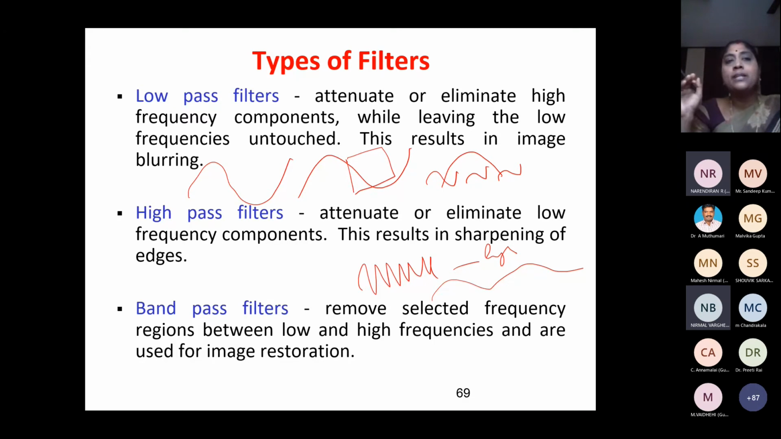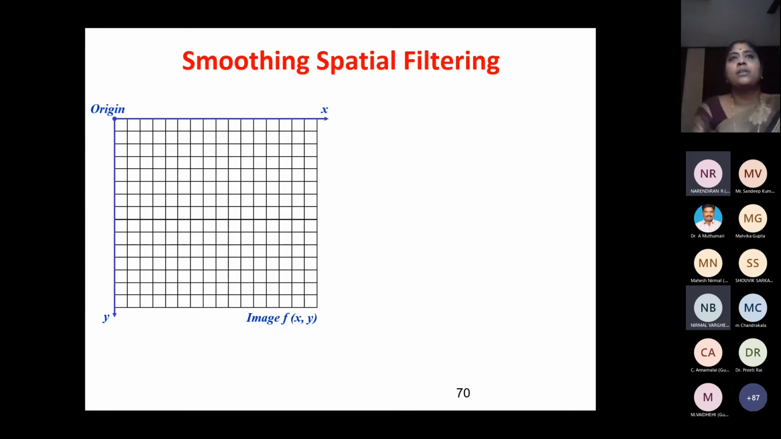Band pass filters pass a certain band of frequencies. I need not pass only high, need not pass only low. I can specify, okay, I want to take only frequencies in this range. Take only those frequencies. That is called band pass filters. So it depends upon the application.